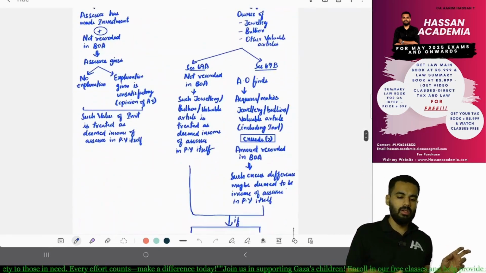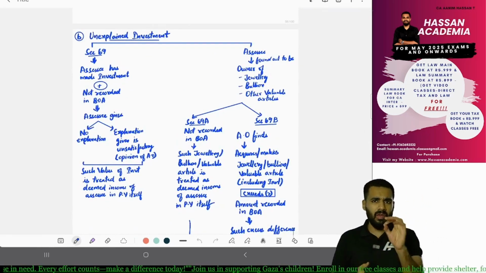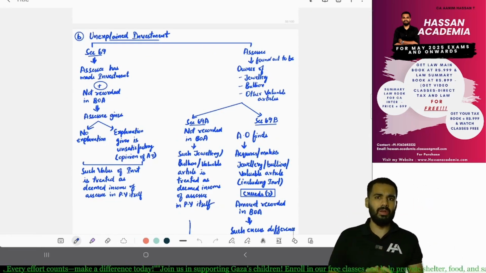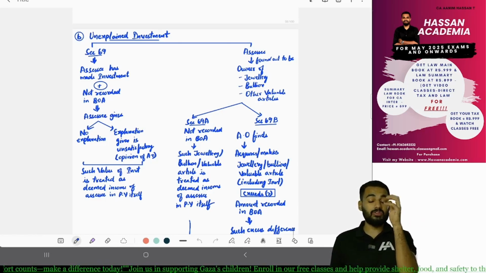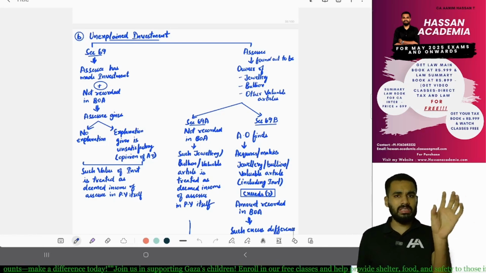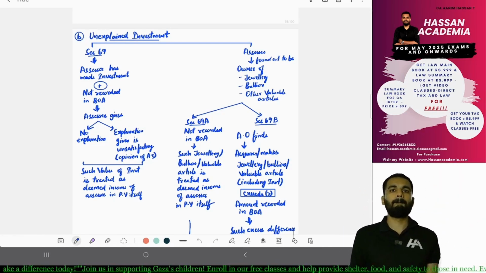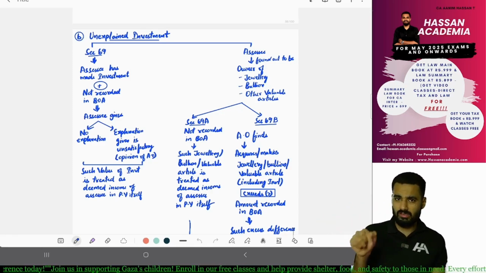Yes. Next, unexplained investment, Section 69, where nothing is recorded in the books of accounts, but you have made an investment and you are unable to give any explanation, or the explanation is not satisfactory. Then such value of investment will be considered as your deemed income, yes, in the previous year itself.